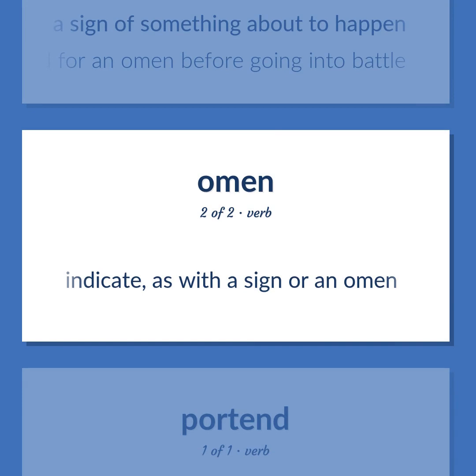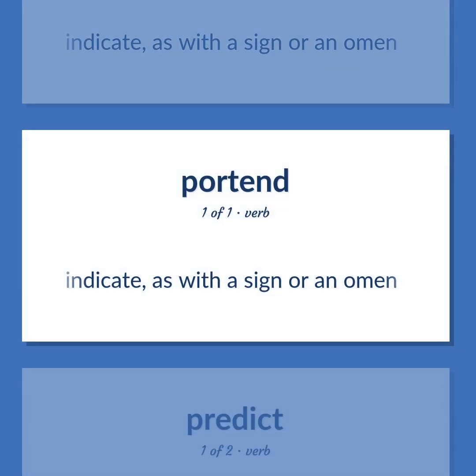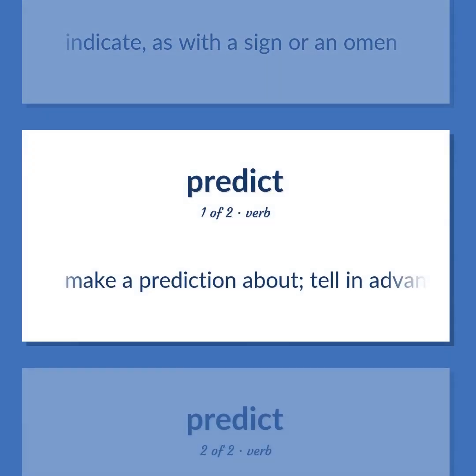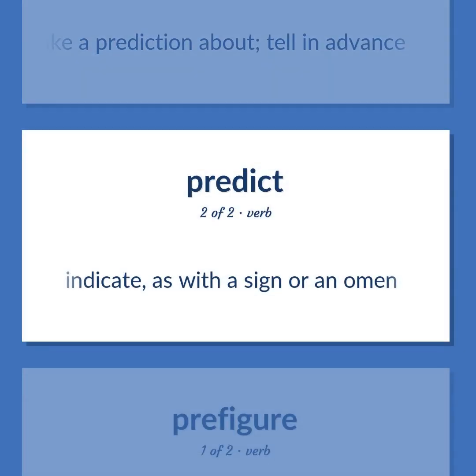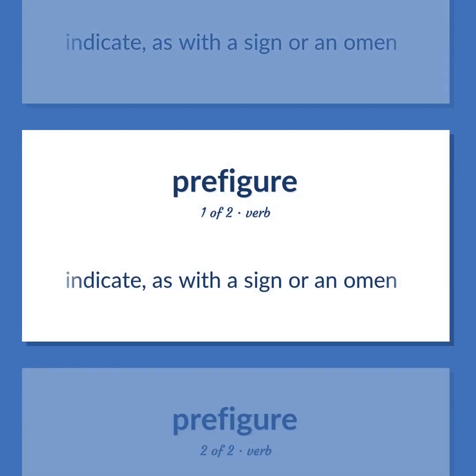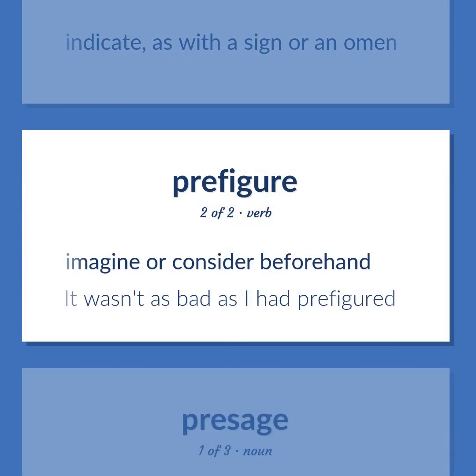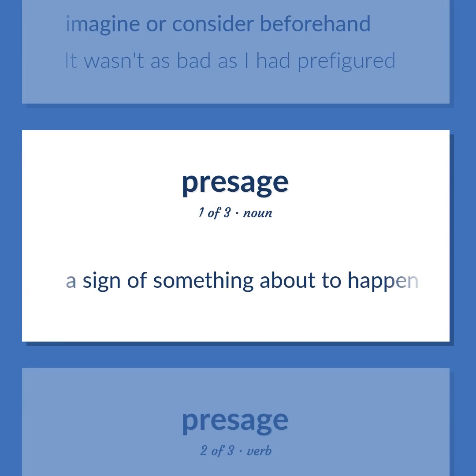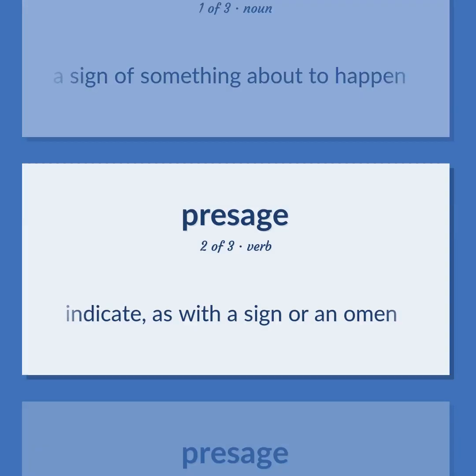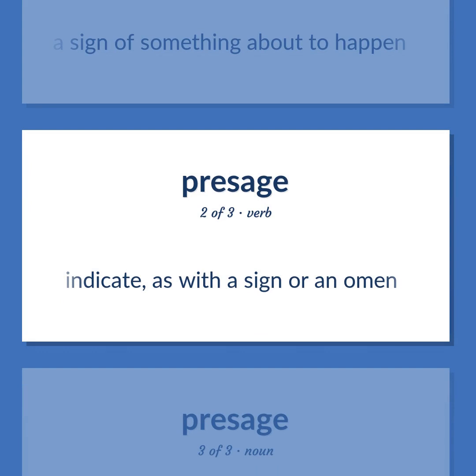Indicate, as with a sign or an omen. Make a prediction about. Tell in advance. Indicate, as with a sign or an omen. Imagine or consider beforehand. It wasn't as bad as I had prefigured. A sign of something about to happen. Indicate, as with a sign or an omen.